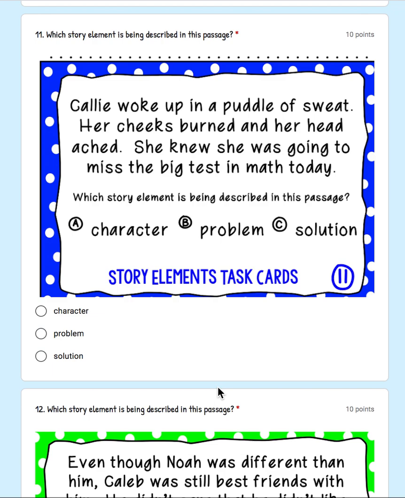Number 11. Callie woke up in a puddle of sweat. Her cheeks burned and her head ached. She knew she was going to miss the big test in math today. So which story element is being described in this passage right here? Was a character being described? Was a problem that a character is facing being described? Or was the solution, how the character fixed the problem, being described? So character, problem, solution. What was being described right here?